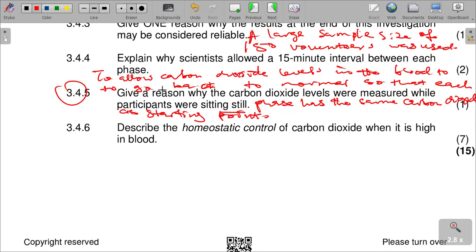That is the reason to allow carbon dioxide levels in the blood to go back to normal, so that each phase has the same carbon dioxide level as starting point. That is it.